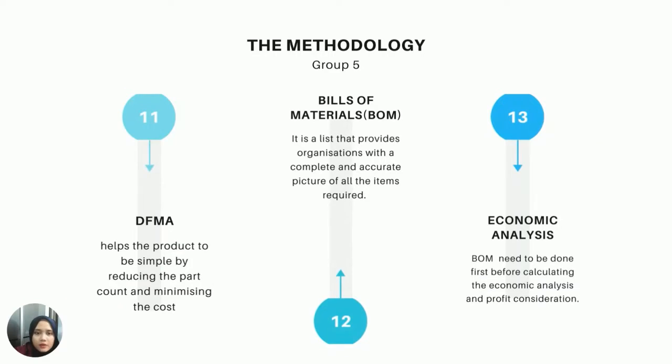After that, the concept of DFMA needs to be applied to help the product to be simple by reducing the part count and minimizing the cost. Then, the bill of materials, known as BOM, can be generated. BOM is a list that provides an organization with a complete and accurate picture of all the items required. The last methodology is economic analysis. BOM needs to be done first before calculating the economic analysis and profit consideration.